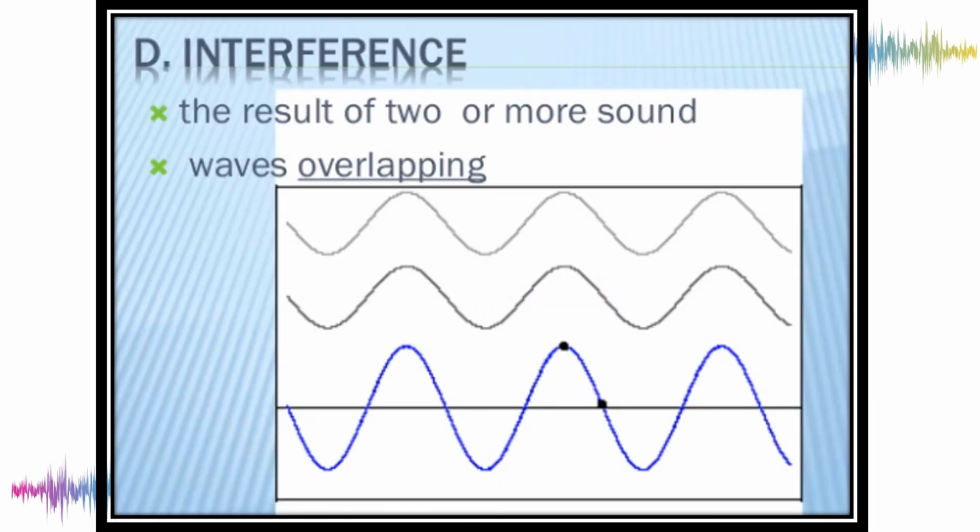And this is how interference looks, the result of two or more sound waves overlapping. Ibig sabihin, lahat ng sound waves na naririnig natin ay nag-overlap. For example, ito yung sound waves ng TV, ito yung sound waves ng radio, ito yung sound waves ng nanay mo. So, if these three overlap, ang tawag po natin ay interference.